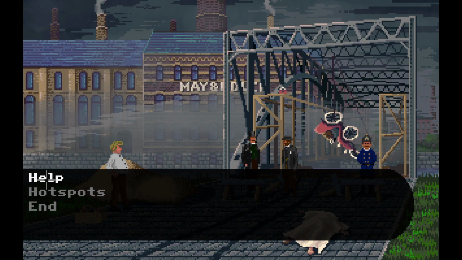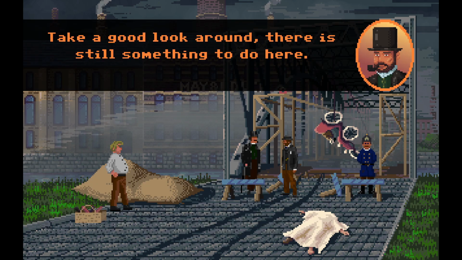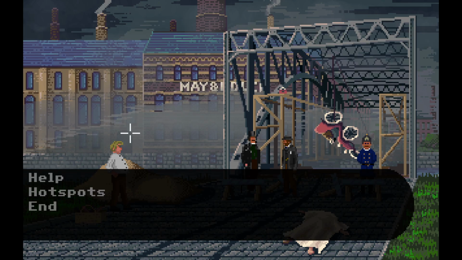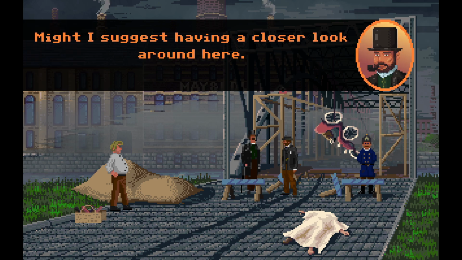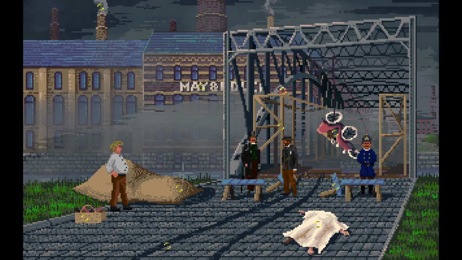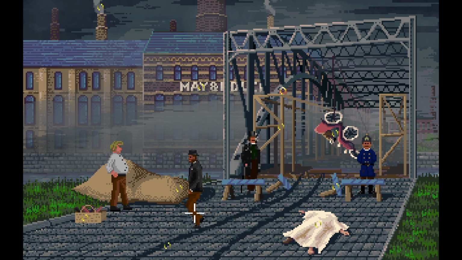Inspector Crazer. Help. I'm stuck and don't know what to do. Take a good look around. There's still something to do here. Hotspots. Can you get your key now? I might suggest having a closer look around here. There's still something there? I guess I could look at the body.